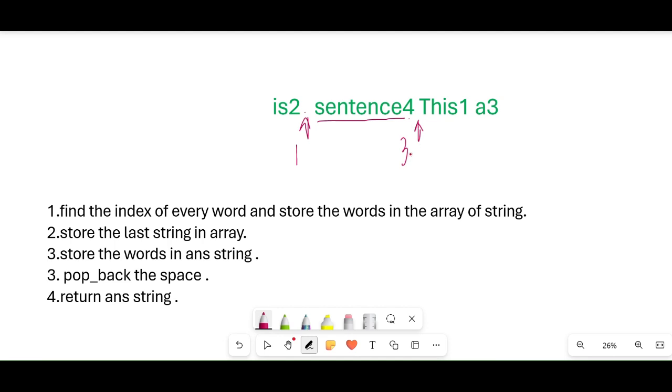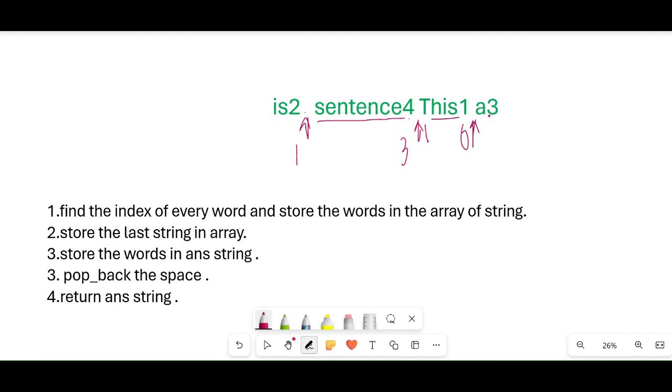Again i plus plus and see the blank, then the position for this case is 0, so this is stored at the 0th position of the array. But finally i goes outside and the loop ends, and a3 is not stored in the array.